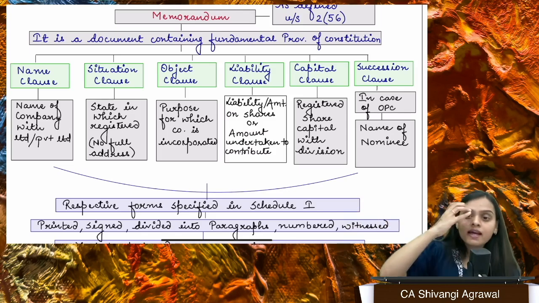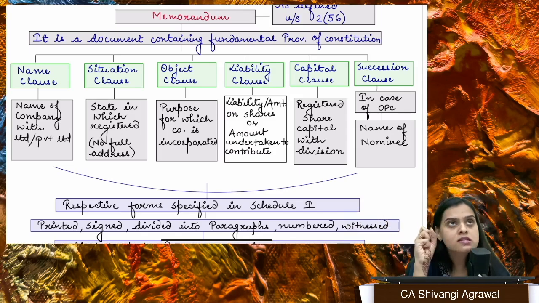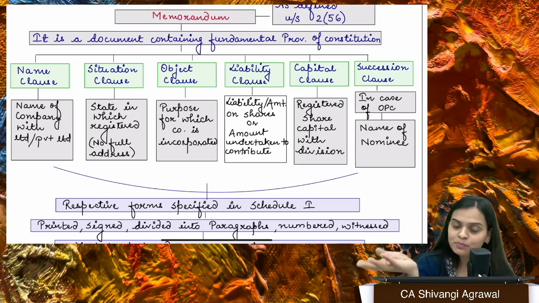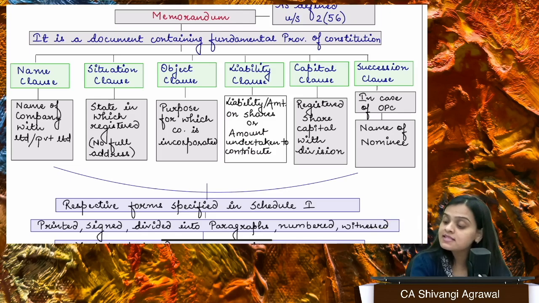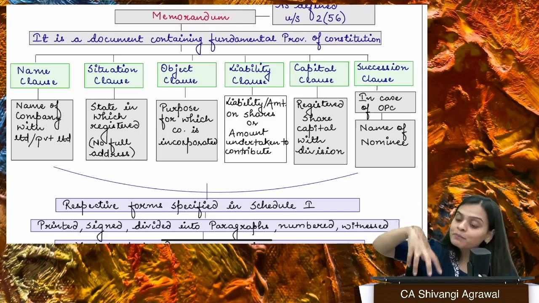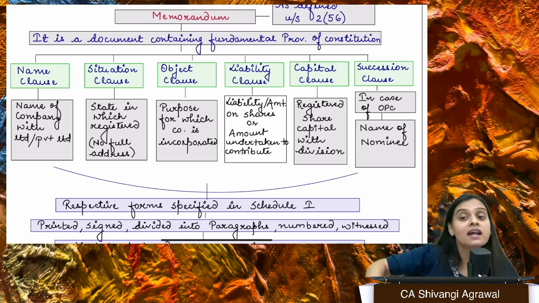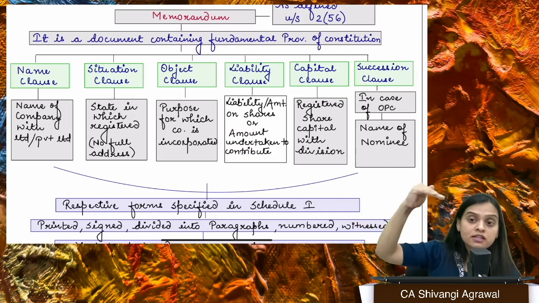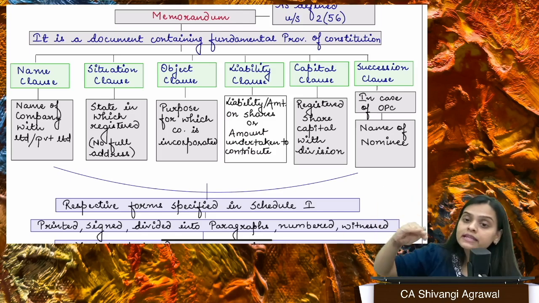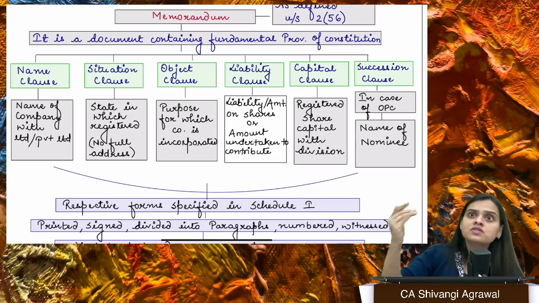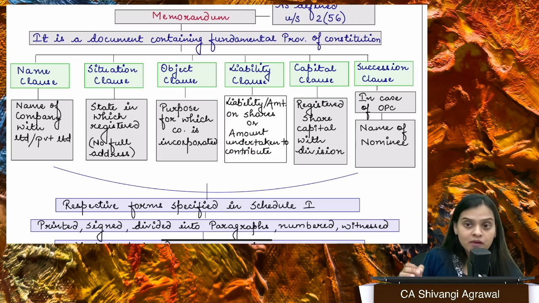So we have read suffix about all the different types of companies, and that's how adding suffix and the name is being written, right? The next is situation clause. Situation clause does not mean you need to write the entire address of the company. No. You only need to tell us the state in which this company is situated. So only the state. Third is object clause. Object is what? The purpose for which company is being formed. It actually tells us the scope and purview. That okay, company can do these many things. Company can't do beyond this. So these are the 4 things which are written. Company can do only these 4 things. If the company does anything outside this, it is going to be violation, right? Because we have a doctrine of ultra vires, right?